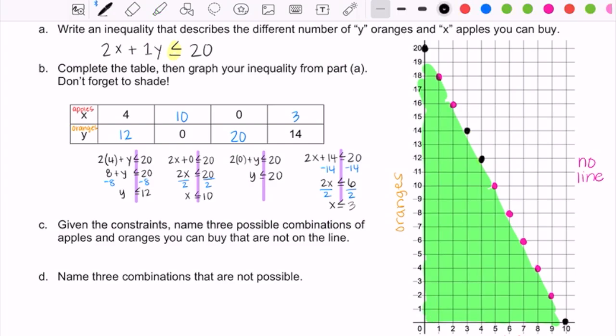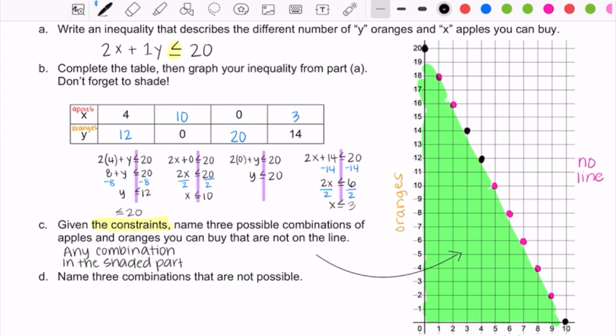So that's why on this one you shade under the line. Part C on this problem says, given the constraints, name 3 possible combinations of apples and oranges you can buy that are not on the line. And so when it says the constraints, it means that you're going to spend less than or equal to $20. And so the answer to part C would be any combination of points that you want to pick that's in the shaded part. So any combination that's in the shaded part of the graph.